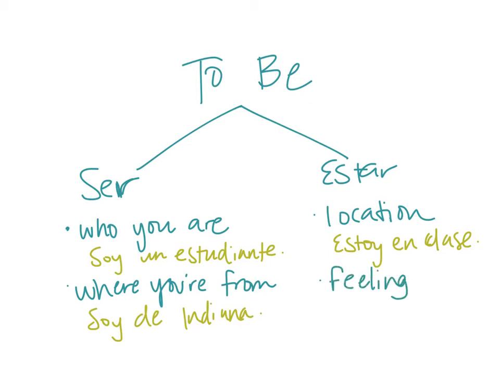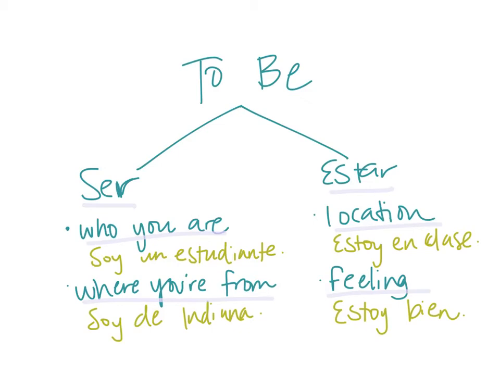Okay, which you already know as well. Estoy bien. Alright, so you would use ser for who you are and where you're from, and you would use estar for locations and feelings.